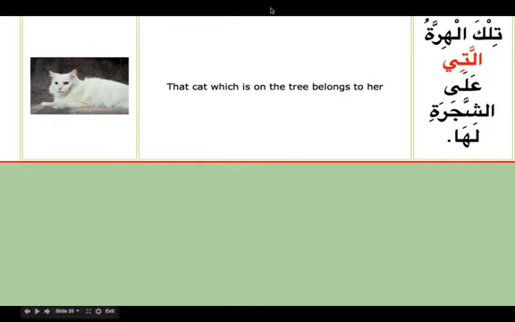Tilkal hirratu. Hirratu is the cat. Tilka is mubtada, al-hirratu is badal. Tilkal hirratu allati ala shajarati. We still need the khabar: that cat, that which is on the tree, what about it? Laha, that is the khabar: belongs to her.